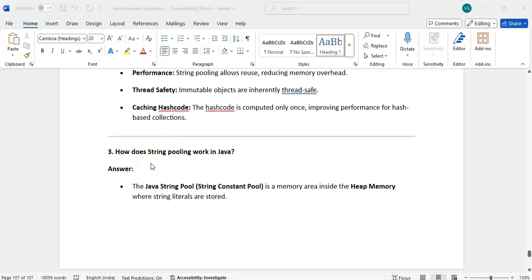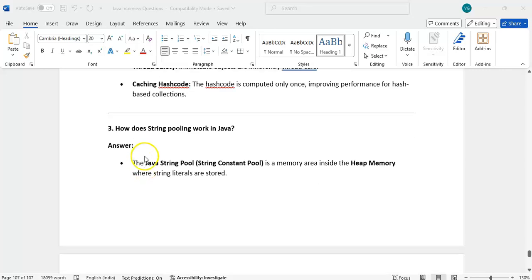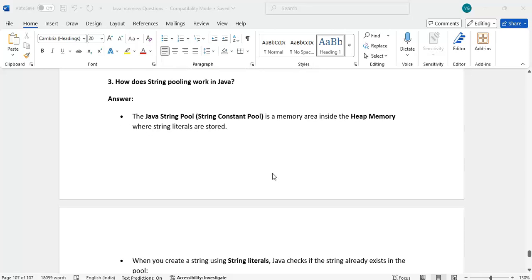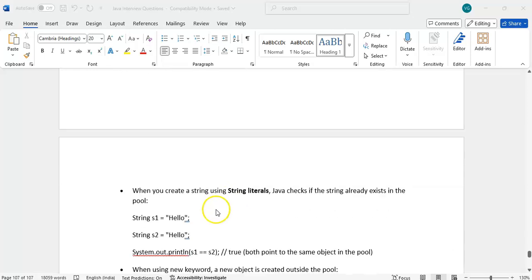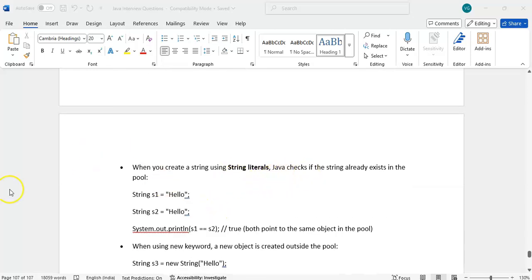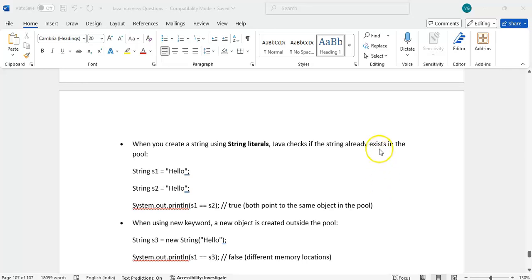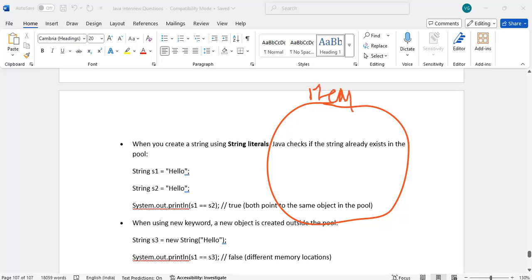How does string pooling work in Java? The Java string pool is a constant pool, a memory area inside the heap memory where string literals are stored. When you create a string using a string literal, Java checks whether it already exists in the pool or not. Suppose this is the heap memory, and inside there will be a string constant pool.